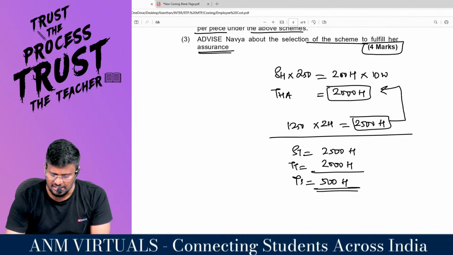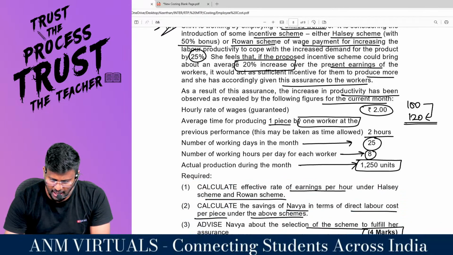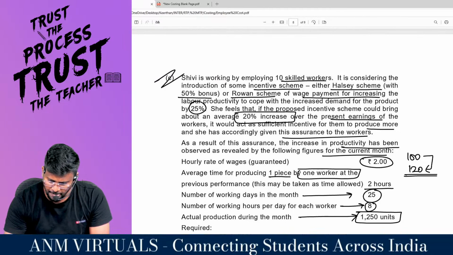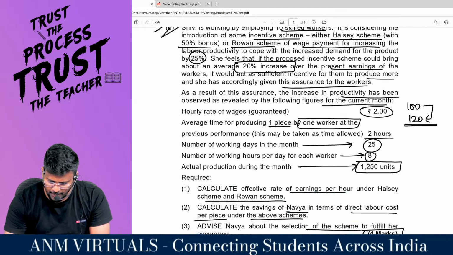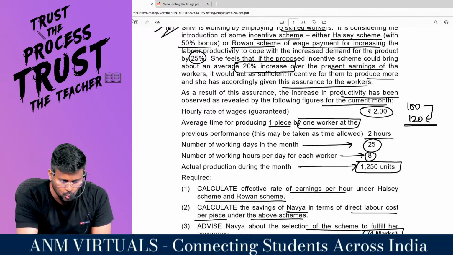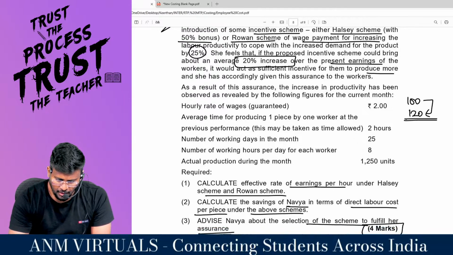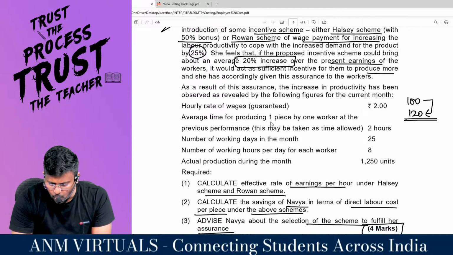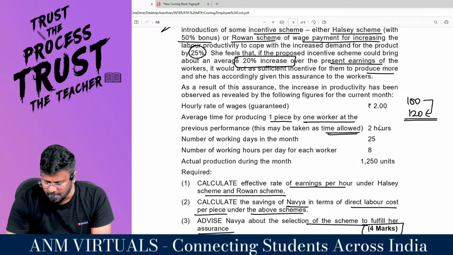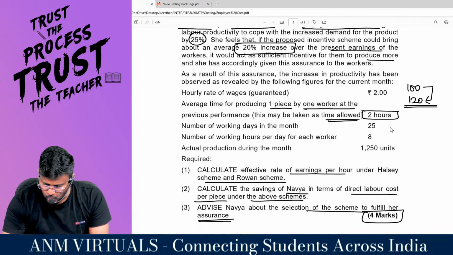Under the piece system, they are saying that for every piece, the hourly rate of wages guaranteed is 2. Let me read it once again. Average time for producing one piece by one worker at the previous performance, this may be taken as time allowed, is 2 hours. Fine. Number of working days in the month is 25.